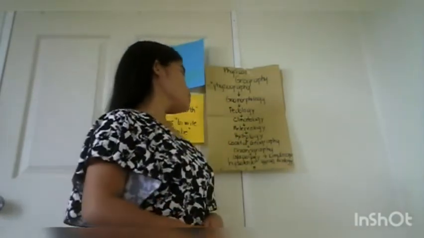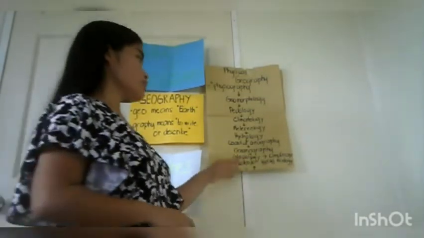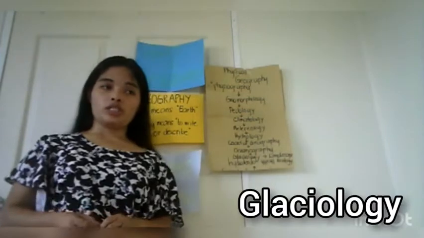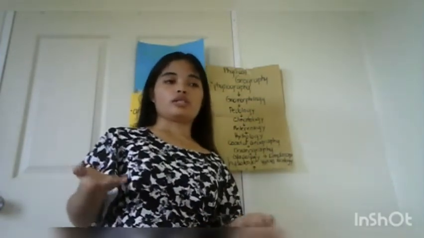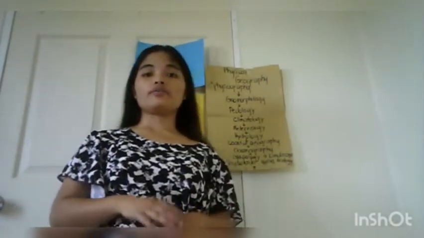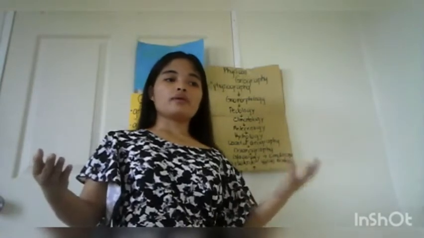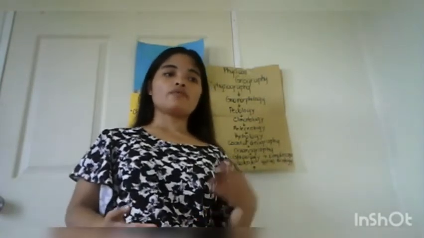Okay. So the other sub-branch of physical geography is glaciology. Glaciology is the study of the glaciers and ice sheets of the world. So it is all about studying the melting of ice, or the physical phenomena that involve the formation and melting of ice.